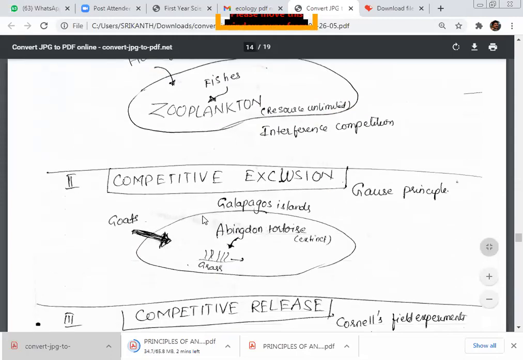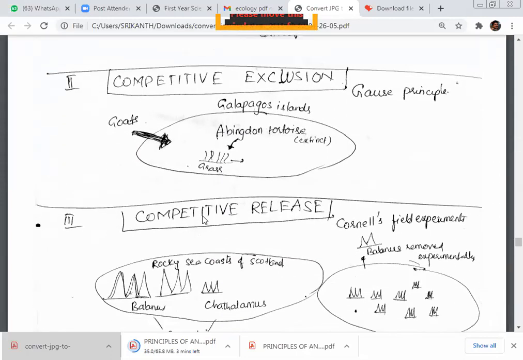Okay. Next, competitive exclusion. Gause's principle, what you can see. In this mind map, we framed it like this. Abingdon tortoise, which got extinct. It's a grass-eating one. The place is Galapagos Island. In the Galapagos Island, when the goats are introduced, their high grazing capacity makes the Abingdon tortoise become extinct.